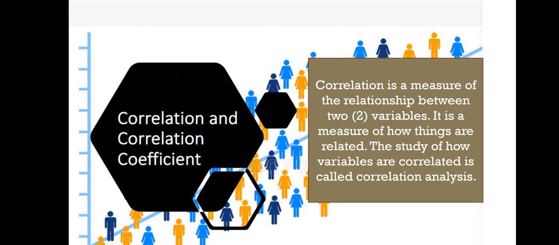Here, meron tayong two variables na kailangan natin i-test if they are connected or they are related to each other, just like sa mga different examples natin kanina. So, if we need to measure kung ano yung relationship ng dalawang variable, we are using the correlation. And then, yung study of how variables are correlated is what we call the correlation analysis.